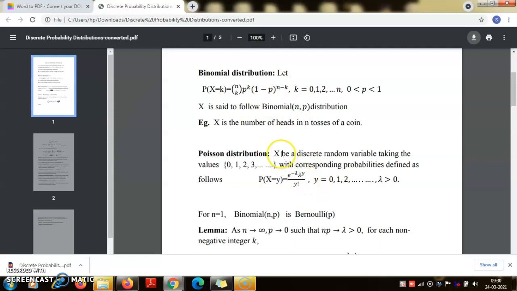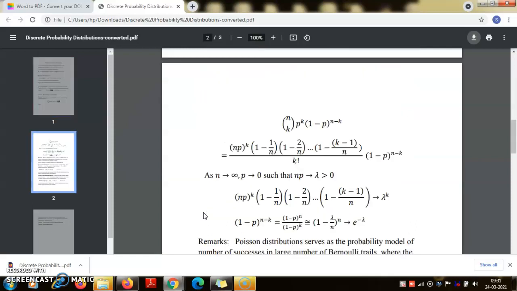So X is the number of occurrences of a very rare event. Suppose an event is very rare, and you observe every day whether it has occurred or not. You observe for a large number of days and find how many days that rare event has occurred. Then that follows the Poisson distribution.